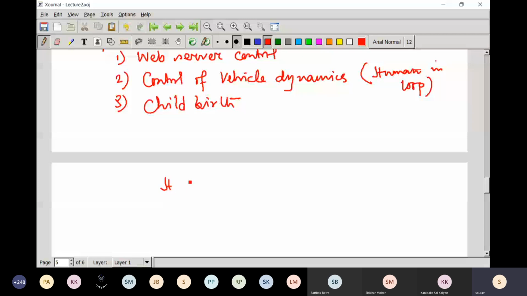Whenever the head of the baby pushes against the cervix, immediately a signal is sent to the pituitary gland, and the pituitary gland secretes oxytocin.